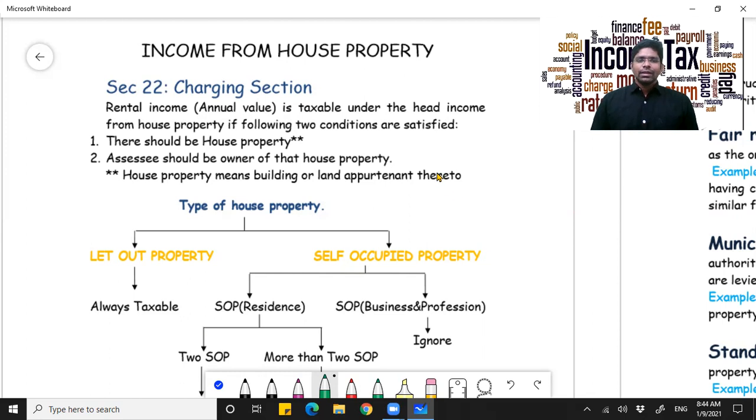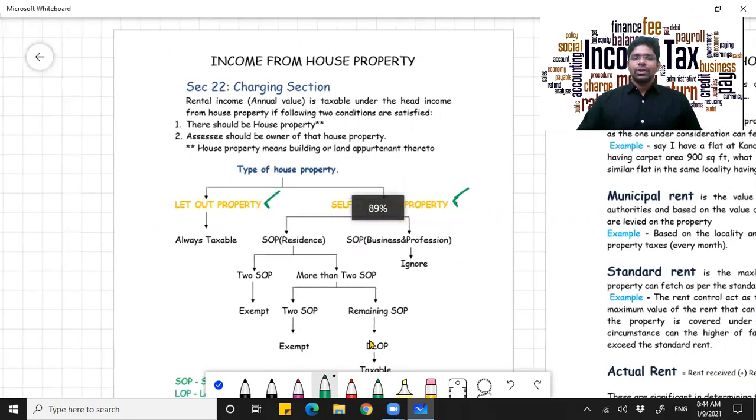So going forward, properties are classified into two types. The first is let out house property and the second one is self-occupied property. When it comes to let out house property, everything that you receive as income from let out property is taxable.